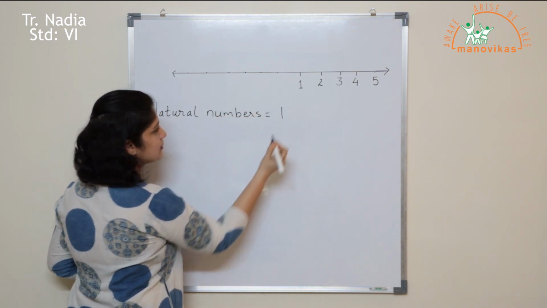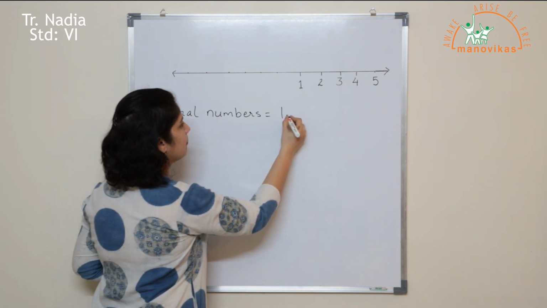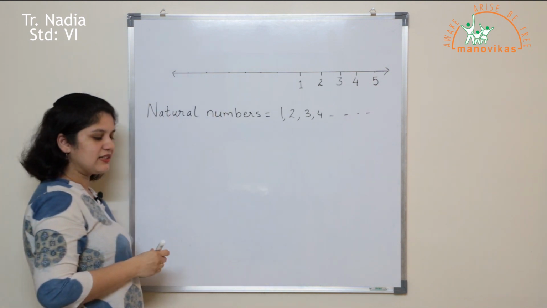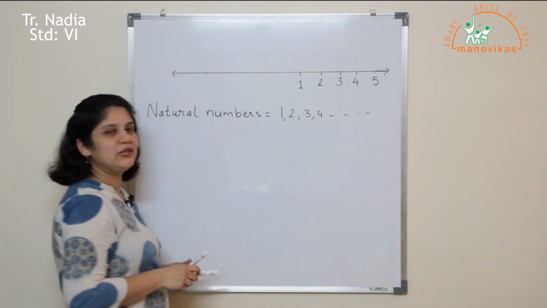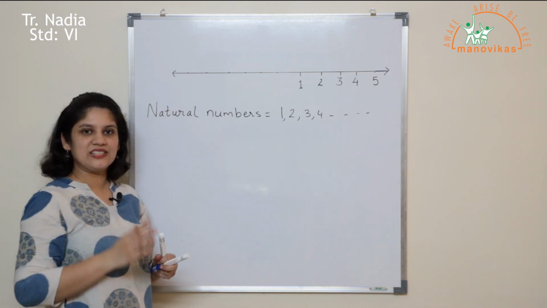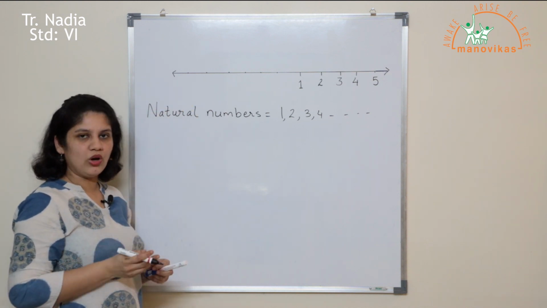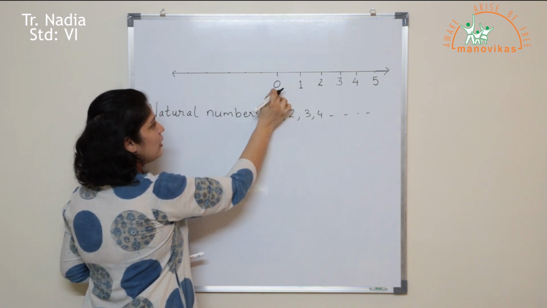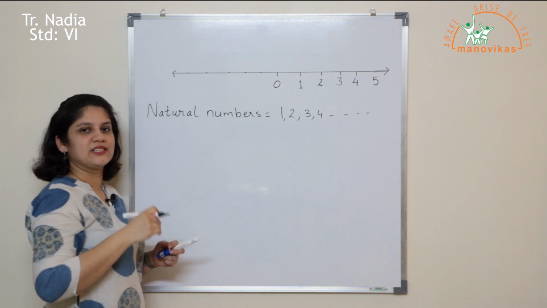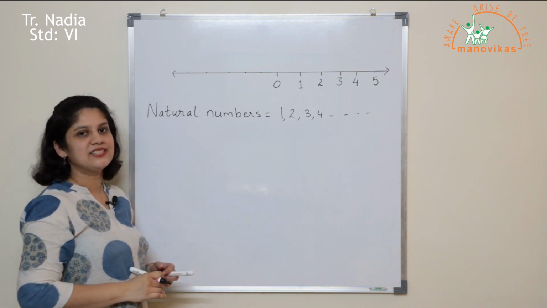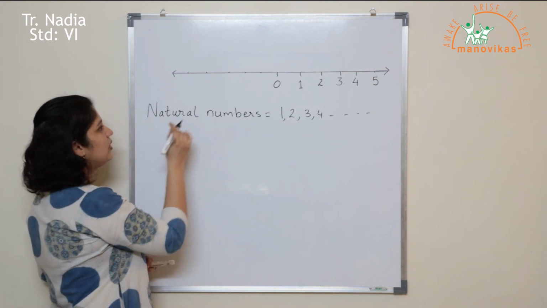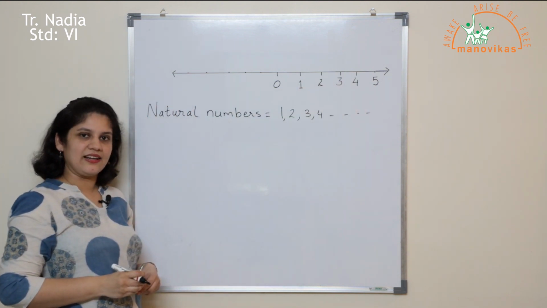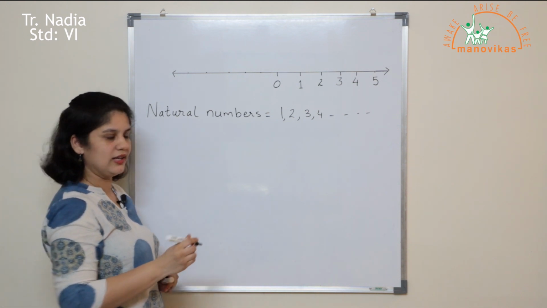So 1 is the smallest natural number, followed by 2, 3, 4 and so on. Now supposing I want to add a number to the number line which has a value less than 1, what would it be? It would be 0. Now 0 has a value less than 1, though it is not a counting number. Now 0 along with the rest of the natural numbers forms a second category of numbers called the whole numbers.